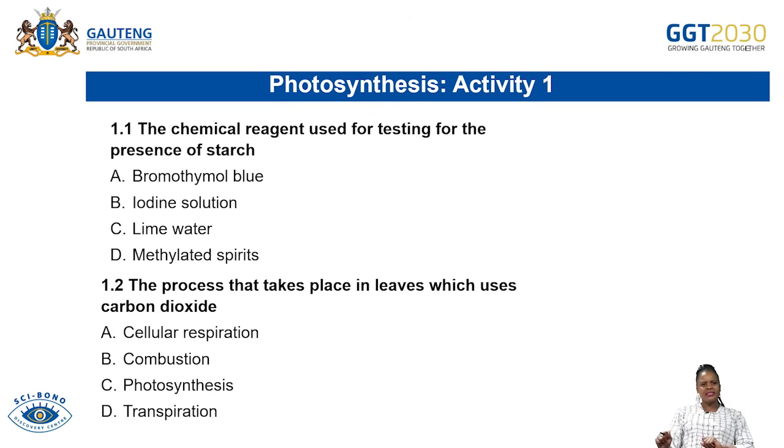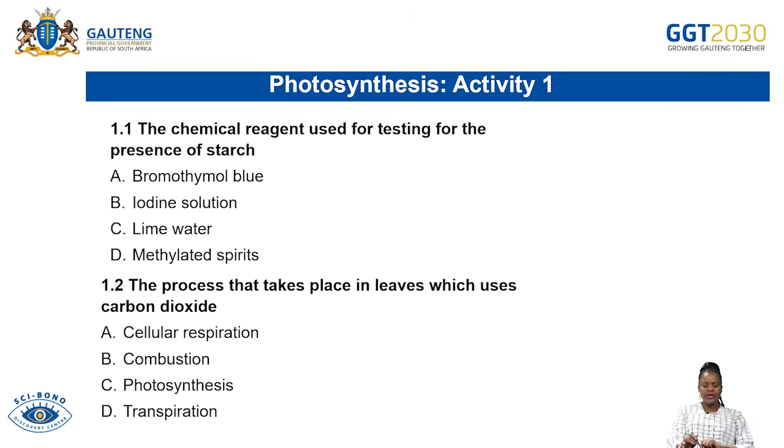The first question says: the chemical reagent that is used to test for the presence of starch. Is it bromothymol blue? Is it iodine solution? Is it lime water? Or is it methylated spirit? Remember, I said you must eliminate all the incorrect answers.